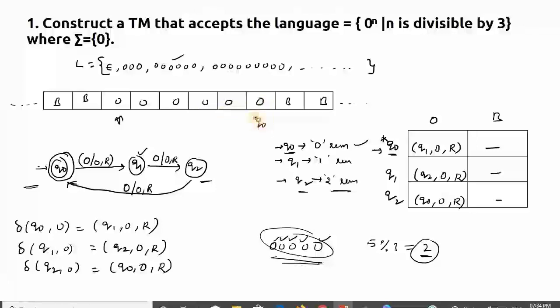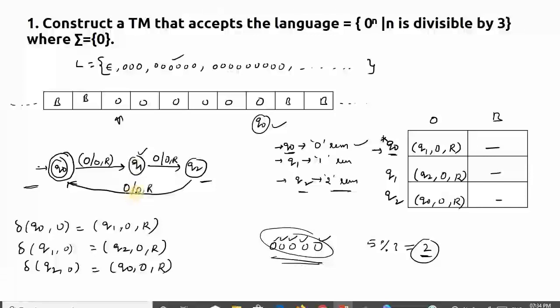So the final state is, the last one is q0. Is q0 a final state? Yes. So that's why your input string is accepted. Even if you take 9 zeros, this loop, this cycle will be repeated 3 times, so then also it is accepting.